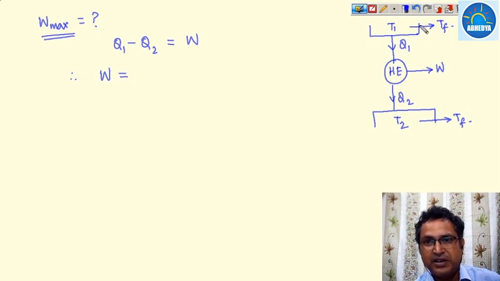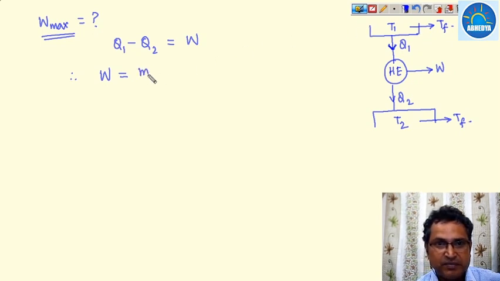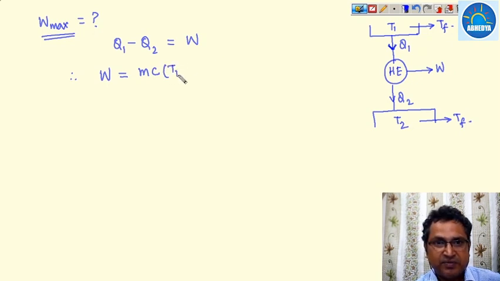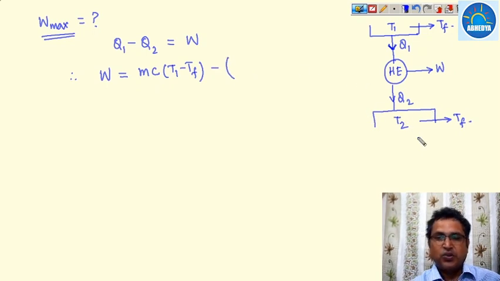Q1 is nothing but the amount of heat which has been released through this body. So what is this value? That is MC (T1 minus Tf), minus Q2.